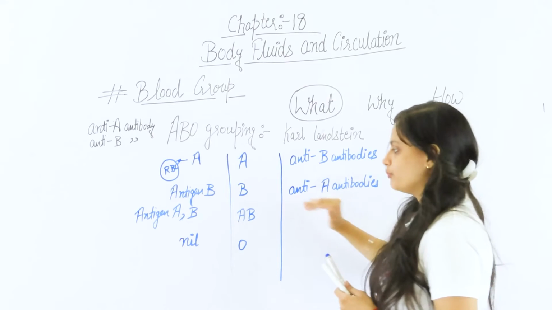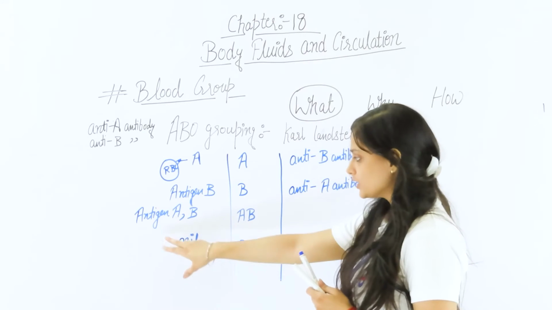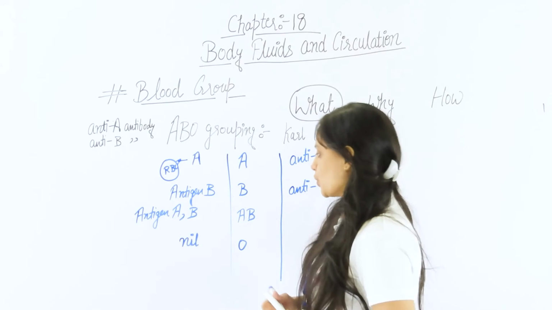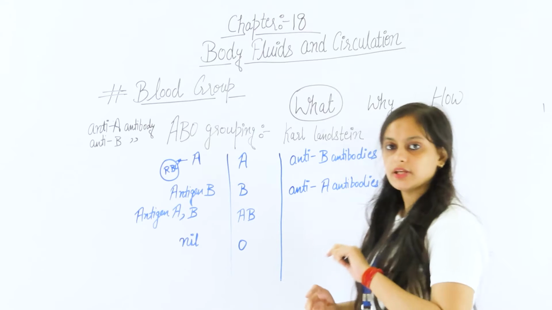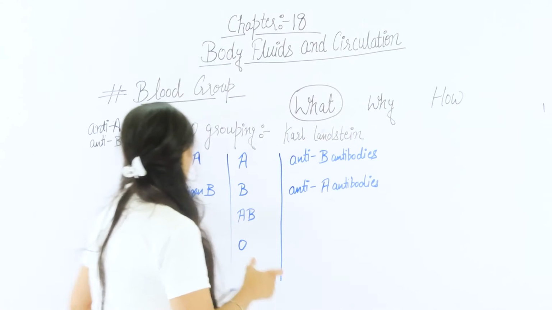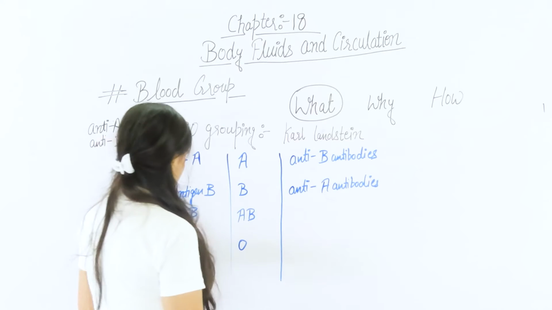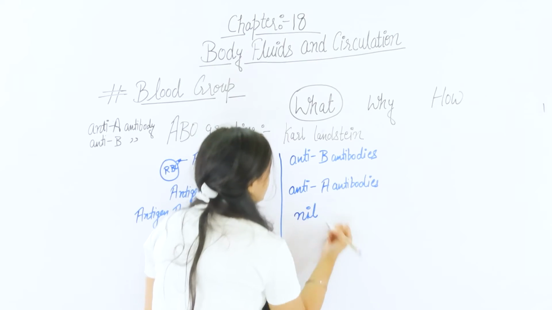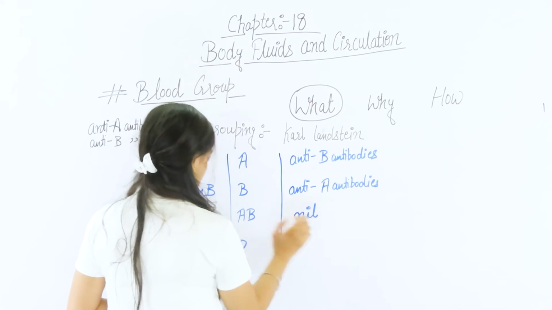Same as in the case of B blood group. And for the blood group AB, both the antigens are present in this case. So if both the antigens are present, there are no antibodies in that person, because both the antigens are present. No antibodies are present in that case. So we can say the antibodies are nil.